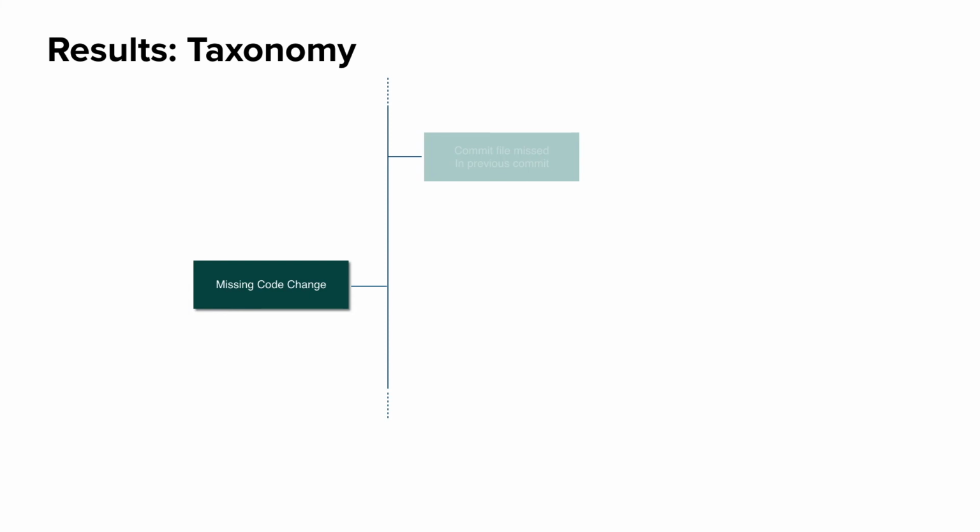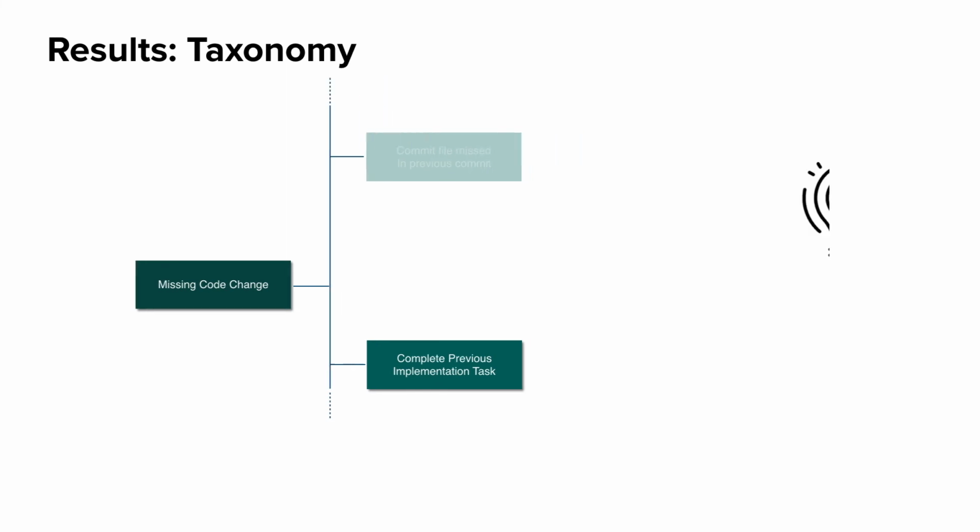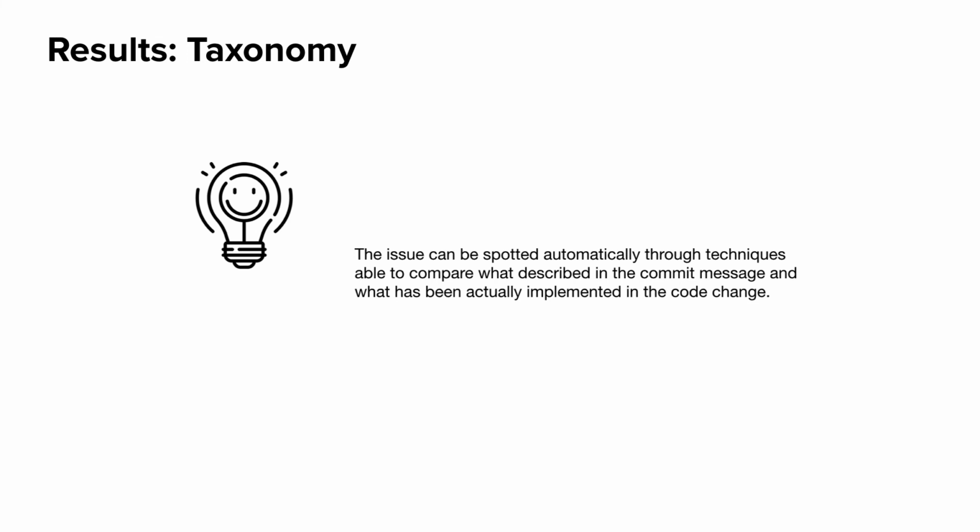The second subcategory here is to complete previous implementation. One example we found here was the developer claimed he implemented 3 subfeatures in the commit message. However, he forgot to actually implement one of those subfeatures, and he added the missing implementation in the following commit. As a future research direction, this issue can possibly be spotted automatically through techniques that are able to compare what is described in the commit message and what has actually been implemented in the code changes.